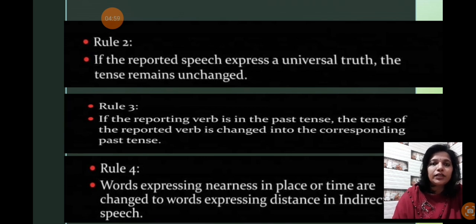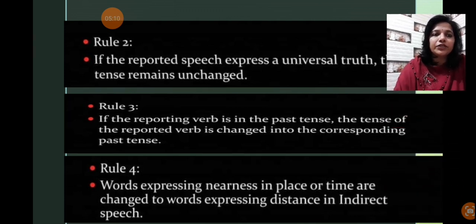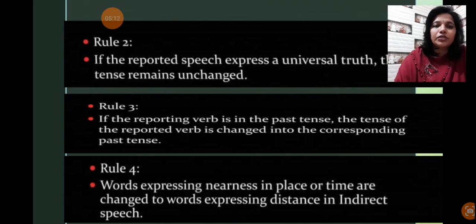Rule number 3. If the reporting verb is in past tense, the tense of the reported speech is changed into the corresponding past tense. As I already mentioned, simple present will change into simple past, present continuous will change into past continuous, present perfect will change into past perfect, present perfect continuous will change into past perfect continuous. Similarly, in past tense also we need to bring some changes.